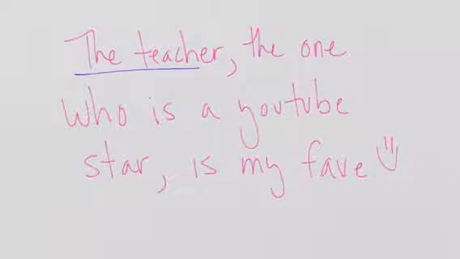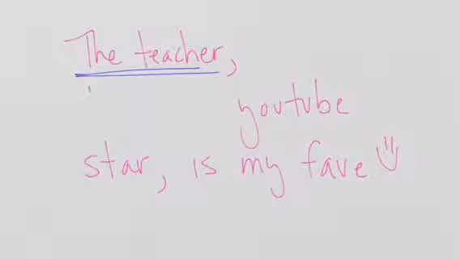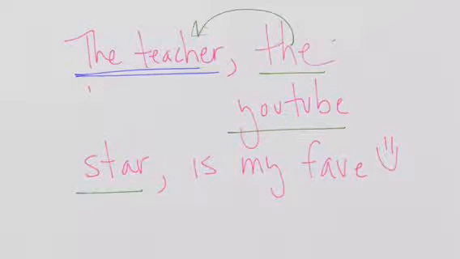So you know the subject is the teacher. I did this wrong. Hold on a second. Sorry, everybody. We all make mistakes. Give me a chance. Hold on. Okay. Geez, it was going so well. The teacher, comma, the YouTube star, comma, is my fave. Okay, so the appositive phrase in this sentence is the YouTube star because it's renaming the teacher.